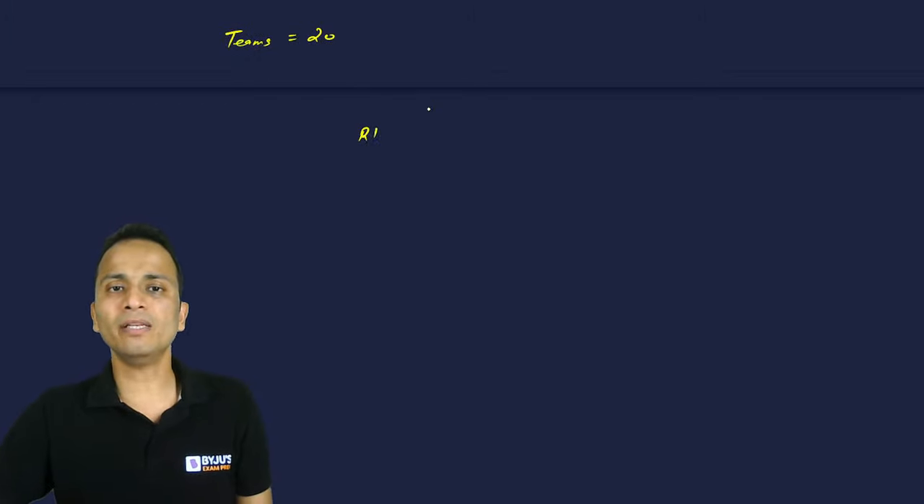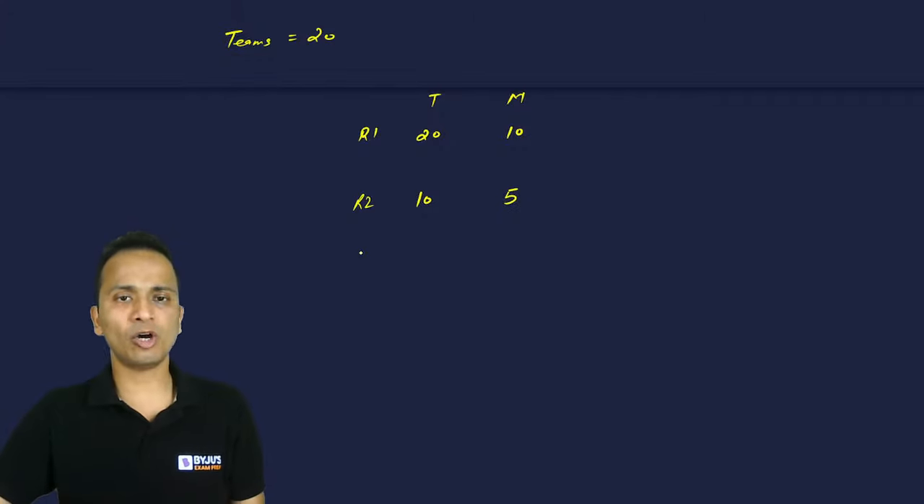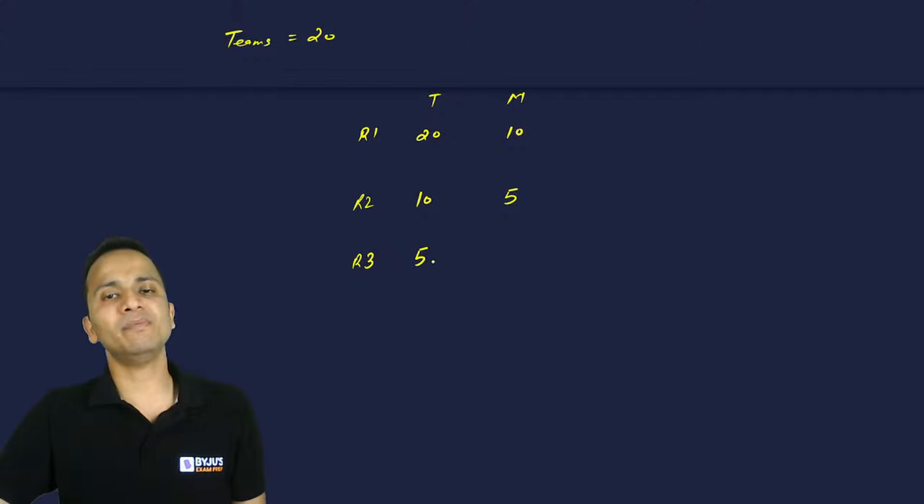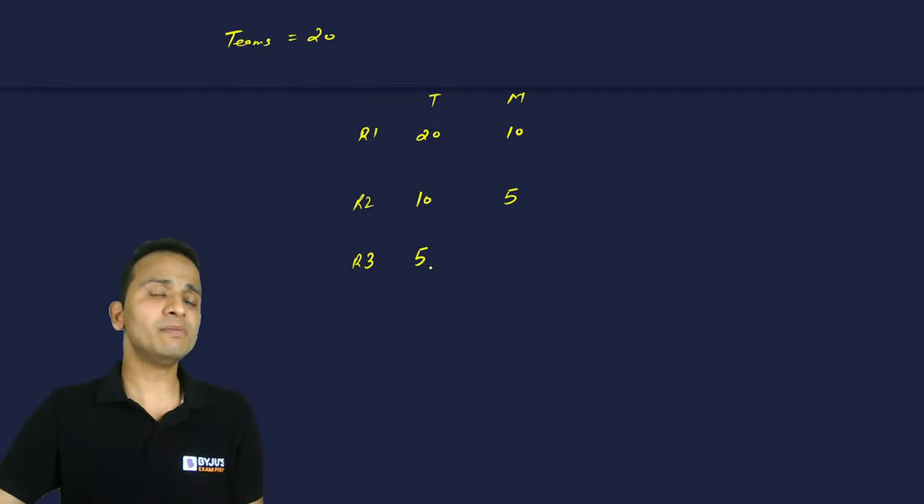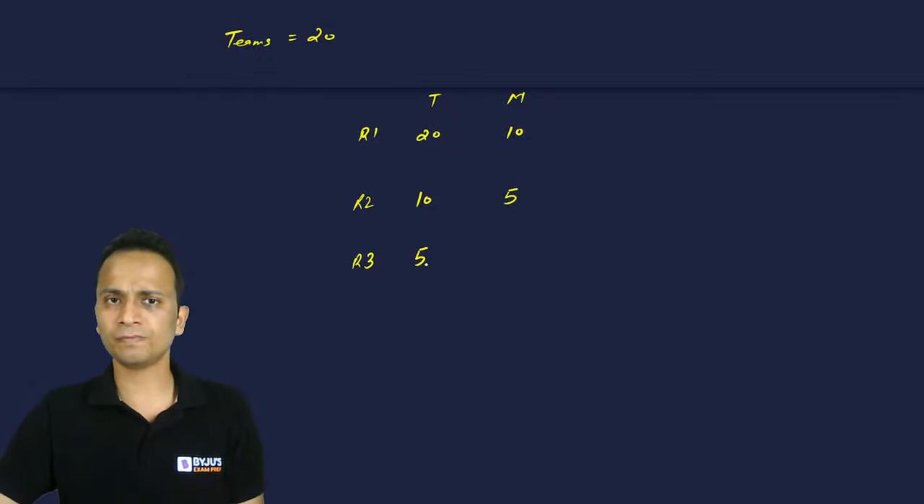As in, if the number of teams is, let's say, 20. In round 1, the number of teams is 20. The number of matches will be 10. No problem. Round 2, number of teams will be 10, and there will be 5 matches. No problem at all. But there will be a problem in round 3 when there are 5 teams, because 5 teams will win in the second round and will proceed to the third round.